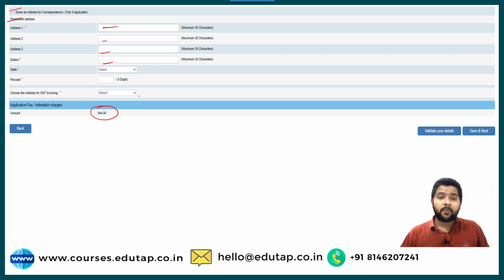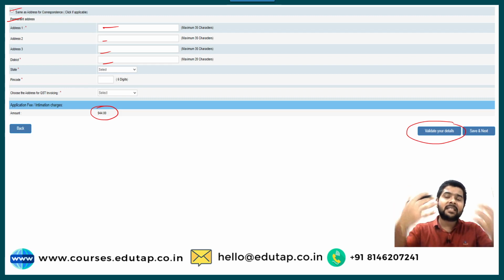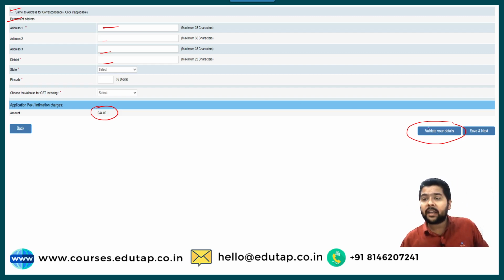Then one important icon that will appear from this step number 3 is validate your detail. So guys, from the top, from the basic, we started filling from our caste, the position that we applied for, then the disability, then we filled the centers, then we came to personal details. So we have filled all the basic details in this slide, and at the bottom there are two icons. One is save and next, and the other is validate your detail.